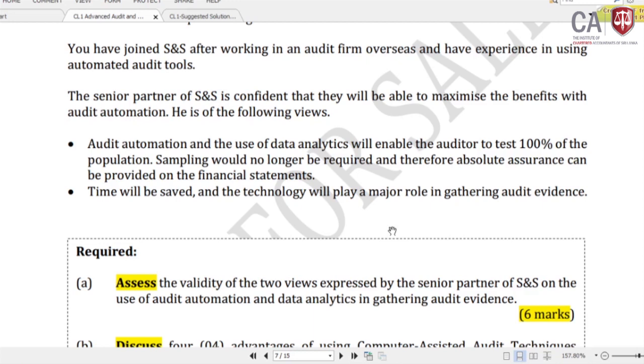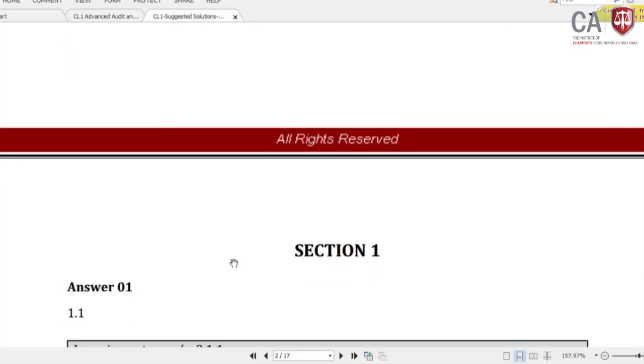So your examiner is asking you to critically evaluate that. Actually, this is straightforwardly given in your study text. If you look at the audit automation section, these two views are straightforwardly given. If you have read those 14 or 15 pages of the study text, this question can be answered easily. Right, so we'll look at the answer first. Section 2.